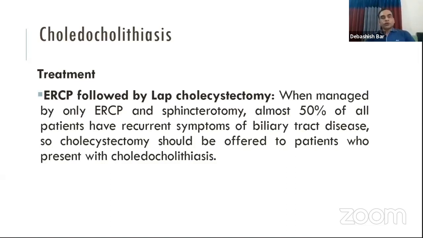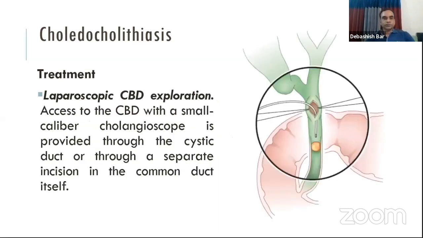ERCP will be followed by laparoscopic cholecystectomy, because if we don't do the cholecystectomy after ERCP, the stone within the gallbladder may pass into the common bile duct and cause recurrence of the symptoms of bile duct stone in 50% of patients. So we should commonly do laparoscopic cholecystectomy after ERCP removal of the bile duct stones.